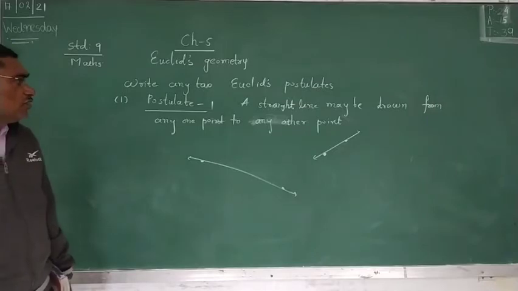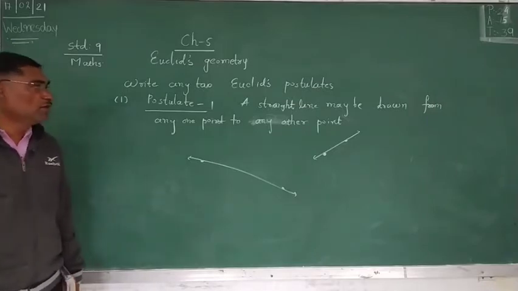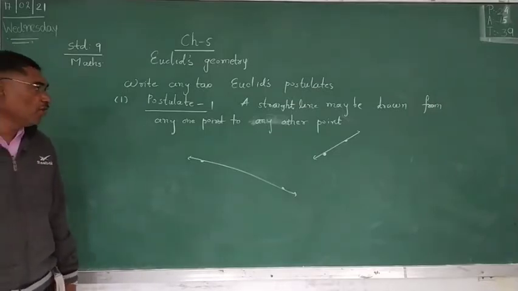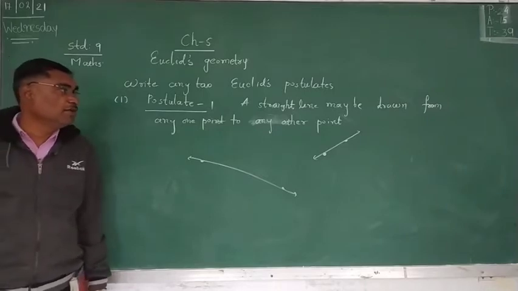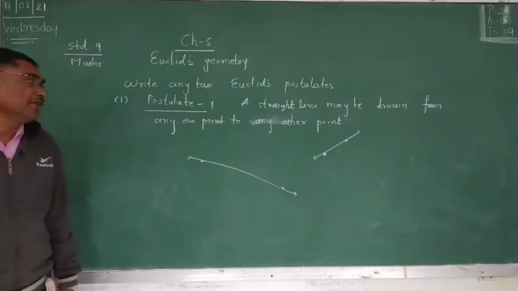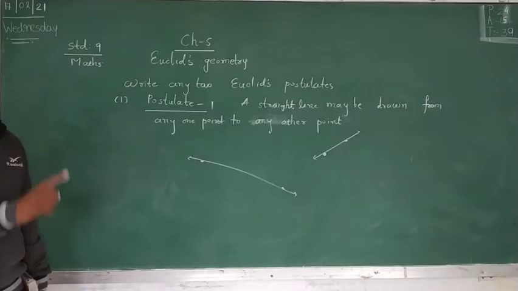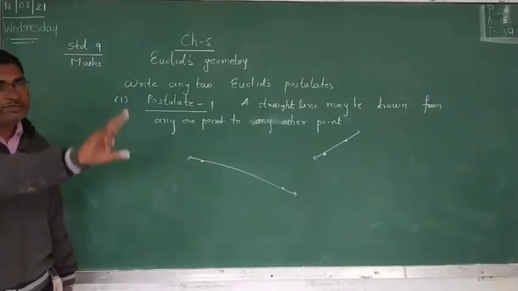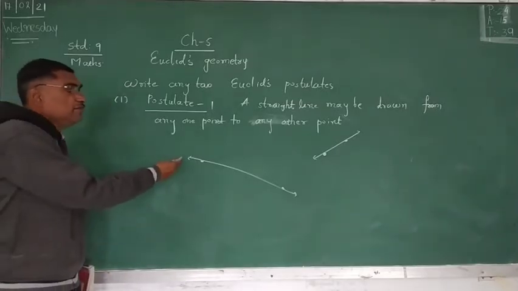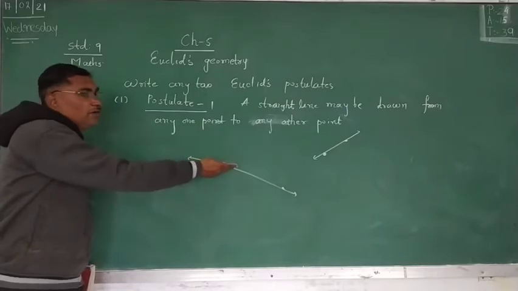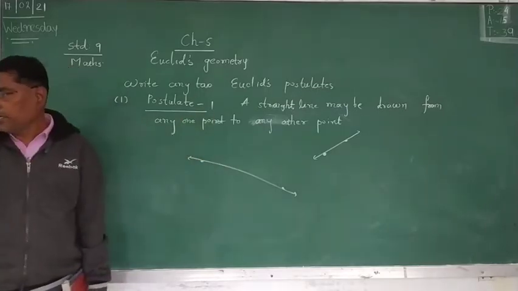So write down postulate 1 in your notebook: a straight line may be drawn from any one point to any other point. This is postulate 1. Need not any proof, because you can draw a line from any one point to another.